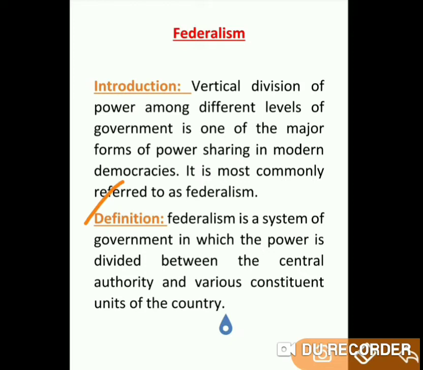In general, federalism is a system of government in which power is shared among different levels of the government: the central authority as well as various constituent units. Central authority means central government or union government, and other constituent units are the state government, local government, or other tiers of government.